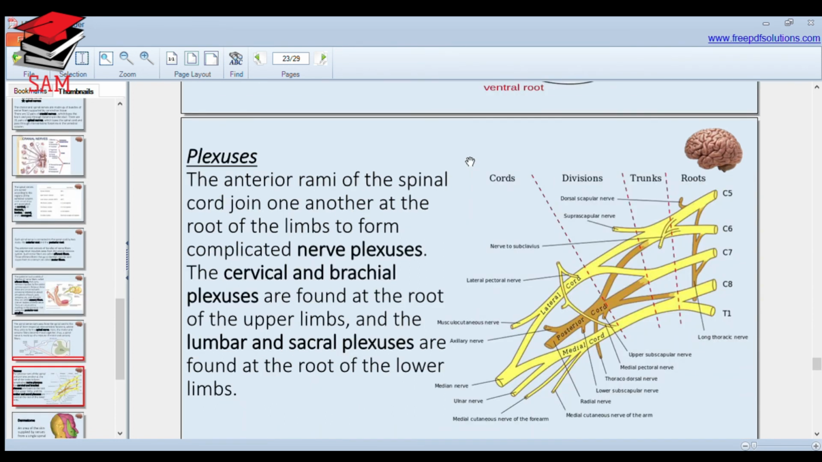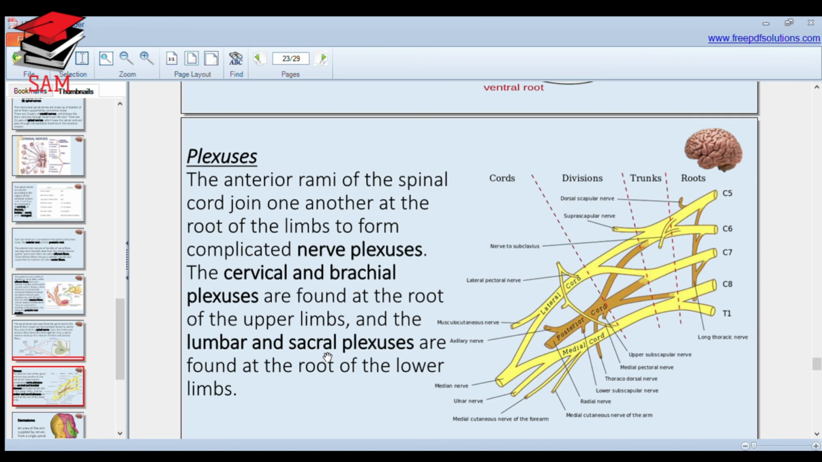Plexus. There are two rami from the spinal nerve, anterior rami and posterior rami. The plexuses are formed from the anterior rami. Posterior rami do not form any plexus. The plexuses are the cervical and brachial plexus, and the lumbar and sacral plexus. C1 to C4 forms the cervical plexus, whereas C5 to T1 forms the brachial plexus, T12 to L4 forms the lumbar plexus, and so on, the sacral plexus is S2, S3 and S4.